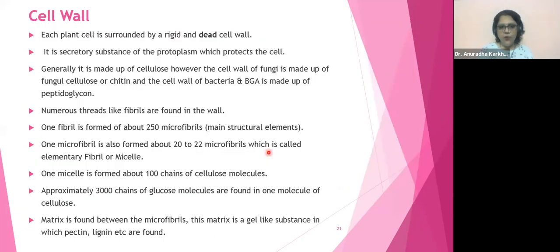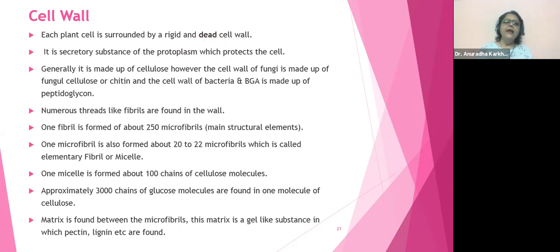That is the cell wall. Now, my dears, we are talking about the cell wall of eukaryotic cells. Means we are talking about whom? The plant cells. We are not talking about the bacterial cells, but we're talking about the plant cells. But to give a difference between the two, a small introduction of bacterial cells has also been made over here. So see this. Each plant cell is surrounded by a rigid and dead cell wall. This is the most important word over here, dead. The cell wall is dead.